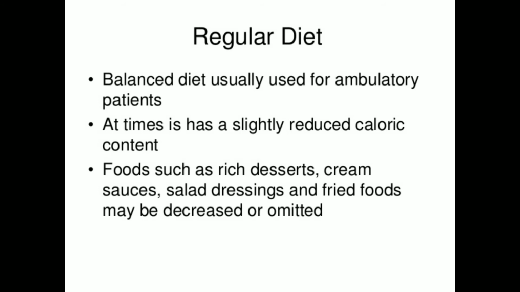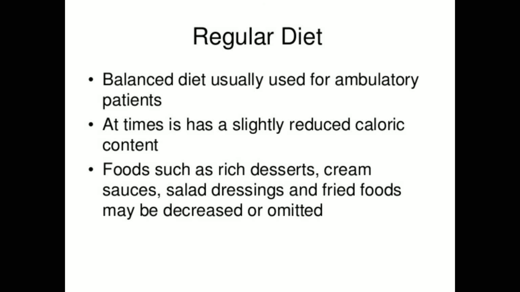Now see, regular diet or normal diet is used for the ambulatory patient. Sometimes we can slightly alter some calorific content, but no such major changes are there. A balanced diet is provided.